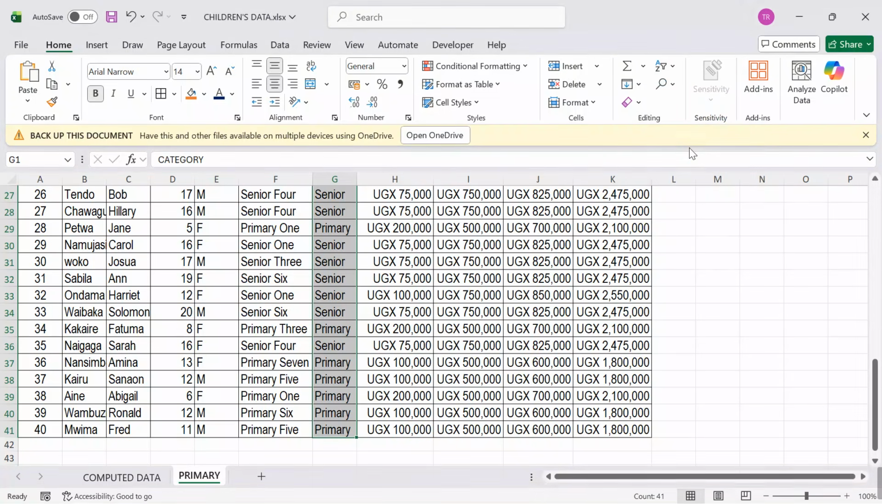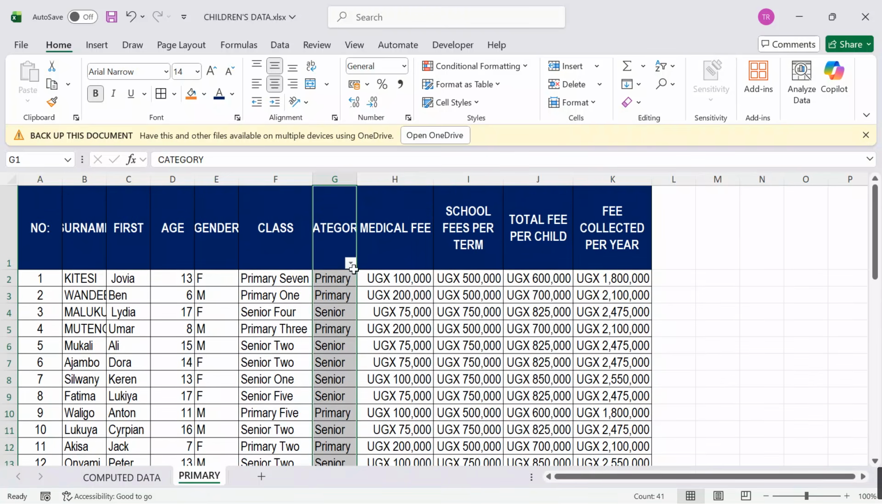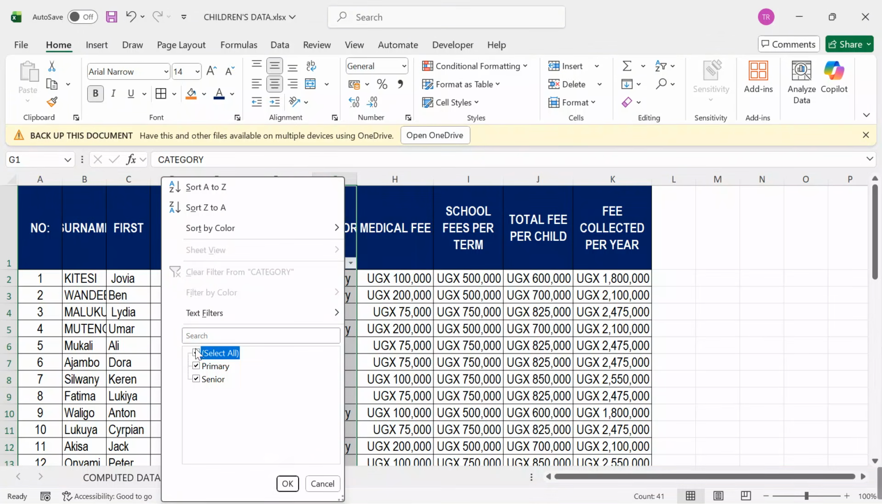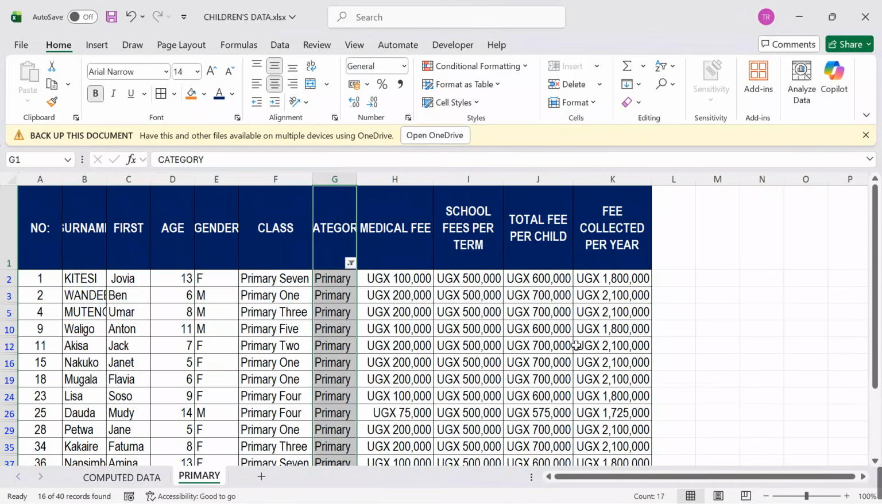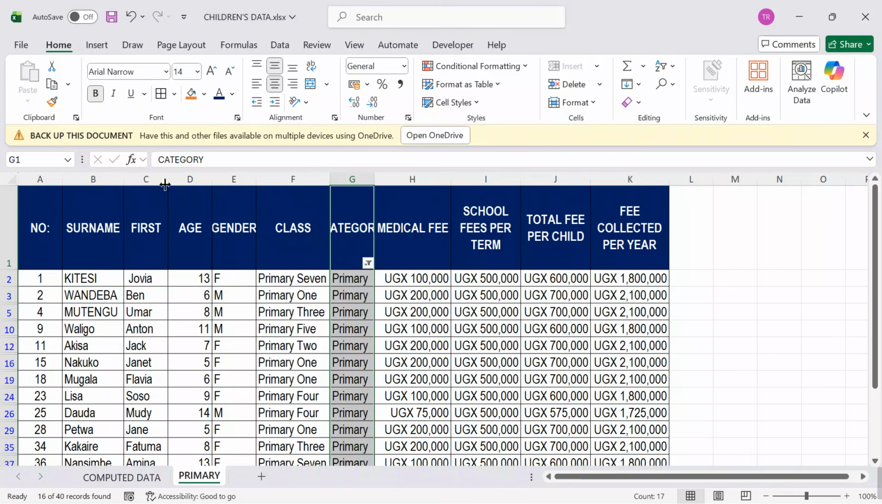I say filter. Then I come back here, check the icon. I only want to remain with primary students so that I can see that okay, here I'm only having primary students with their fees. I can also go on to hide the columns that we don't need now to see that we can easily focus on the major.